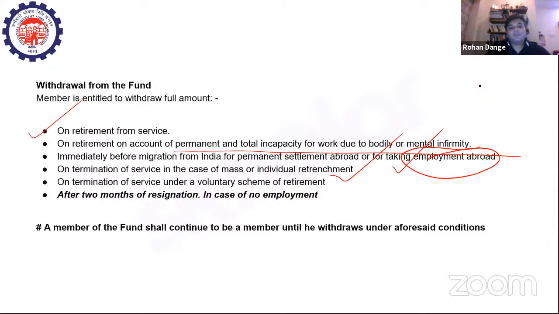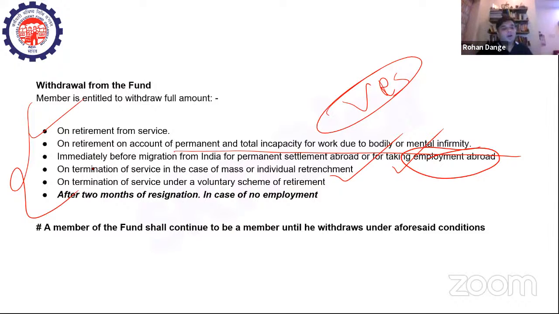Or on termination of a scheme under a voluntary scheme for retirement, right? We have schemes like VRS, voluntary retirement schemes. So when you're voluntarily retiring from an organization, you can withdraw all the funds. Also, if after 2 months of resignation there is no employment in your hand, then under that condition you can withdraw the entire amount from your fund, right? So under these specific conditions, you can withdraw the amount from your fund.